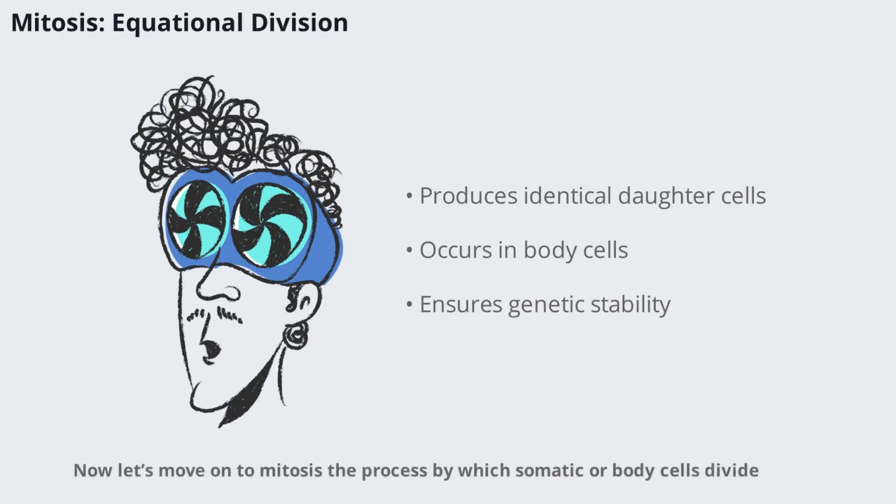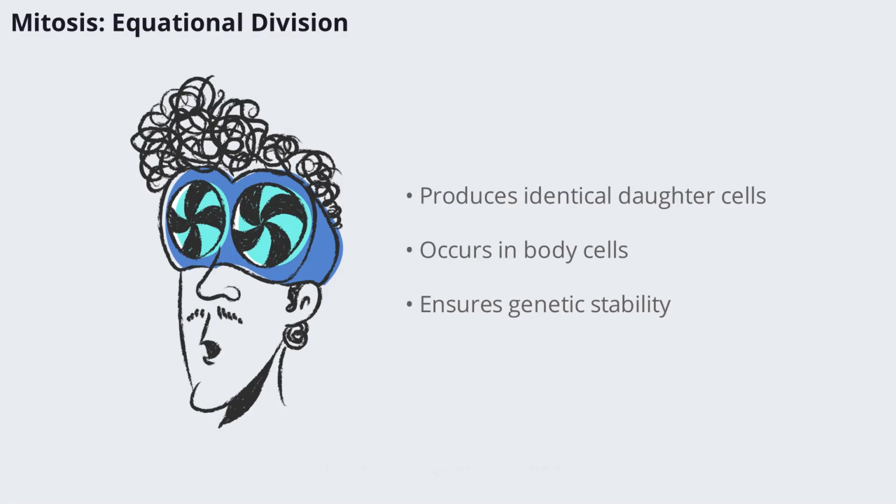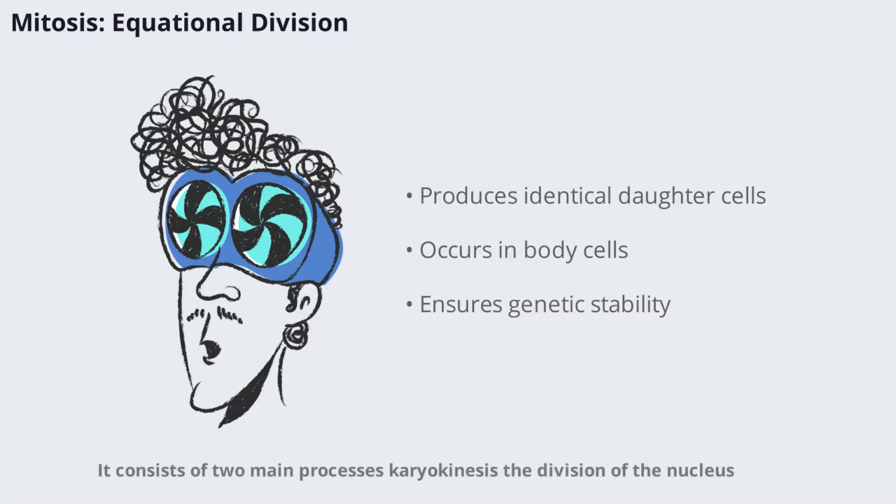Now let's move on to mitosis, the process by which somatic or body cells divide. Mitosis results in two identical daughter cells, each with the same number of chromosomes as the parent cell. This process is also called equational division because the genetic material is equally distributed. Mitosis is essential for growth, repair, and replacement of cells in multicellular organisms. It consists of two main processes: karyokinesis, the division of the nucleus, and cytokinesis, the division of the cytoplasm.